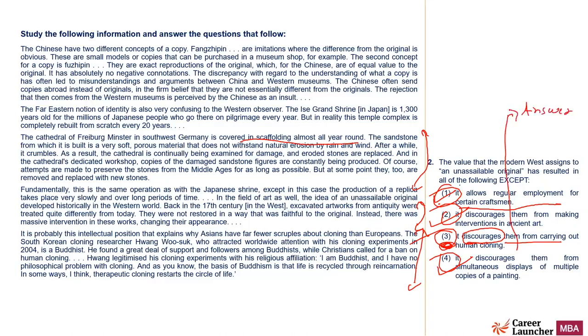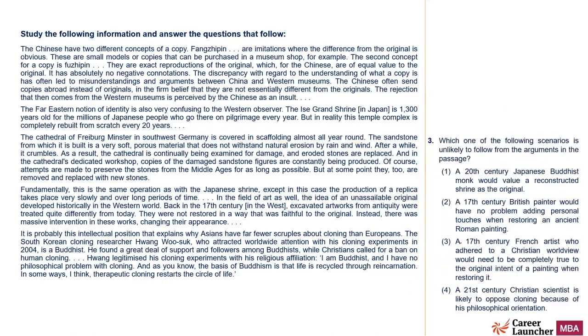I know that a few people have marked one as the answer, but one is the result of the unassailable original, in that a few craftsmen get regular employment. Cloning is not a result of that, and we cannot say that it discourages them. It has been framed in the wrong manner. It has certain influence, definitely we can say that, but saying it discourages them from carrying out human cloning means that they are not carrying out human cloning. If I say that A is discouraging me from doing B, it means that I am not doing B. That is not mentioned in the passage.